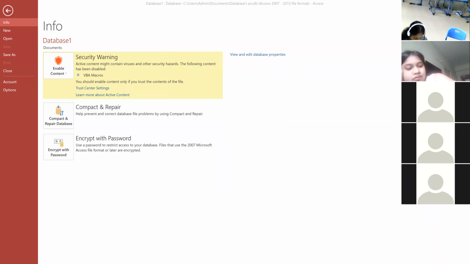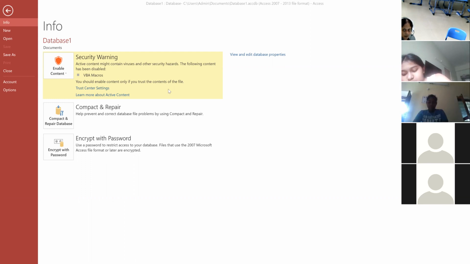What are the three things that are essential for a database? Field, table, and record. Yes, fields, records, and tables are the essential parts of a database.